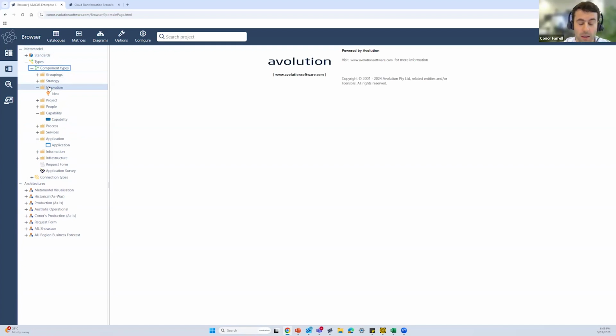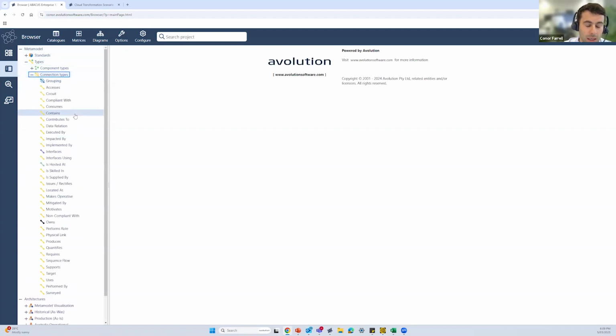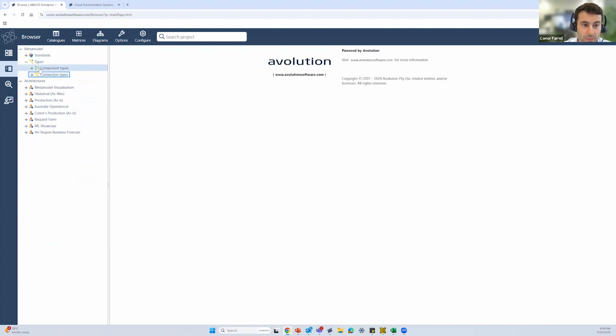So they could be your capabilities, your different processes, maybe some of your applications. Once we have our components created, the next step will be getting an idea of the different relationships that exist amongst those components. So it could be that a department uses an application, or maybe that an application is hosted at a specific server. Once we have our meta model created, that gives way to building out some of our architectures that we're ultimately going to use to build out our different dashboards.